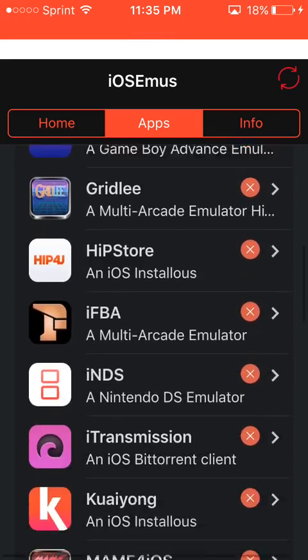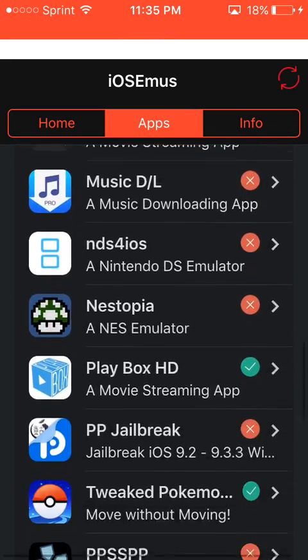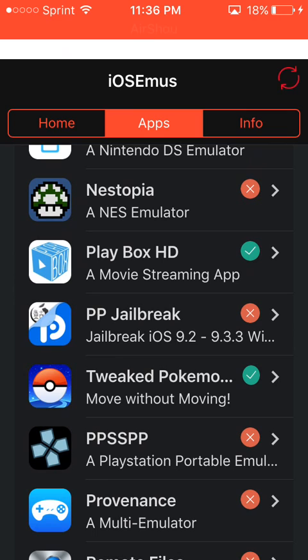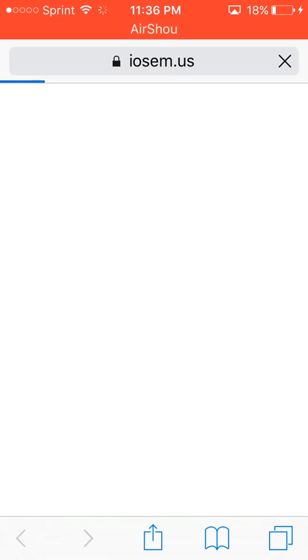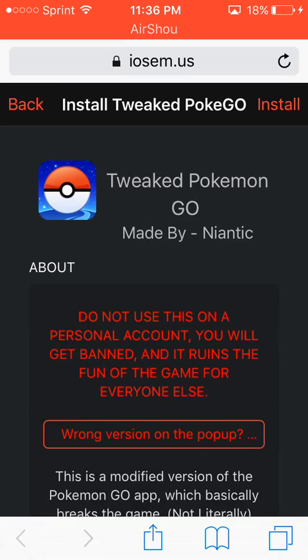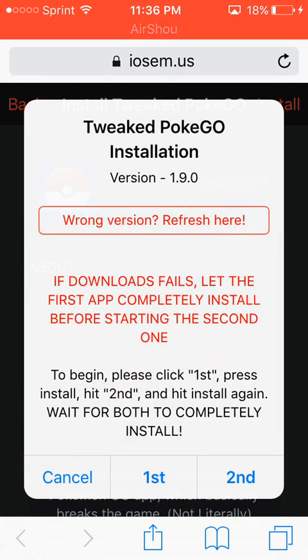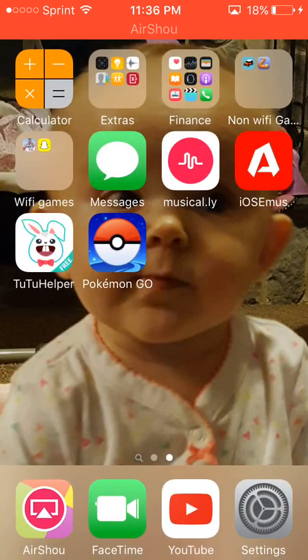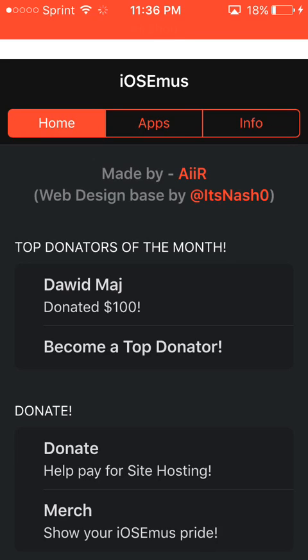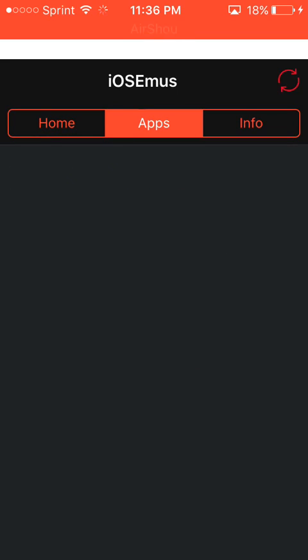And down here, it'll just keep scrolling, and it'll come up Tweaked Pokemon Go. You click on that, it'll say redirecting, and it'll take you to this screen. And you hit install. It'll say first you download that, and that will be this app right here, Tutu Helper. Then you go back, and then you'll do the same thing.